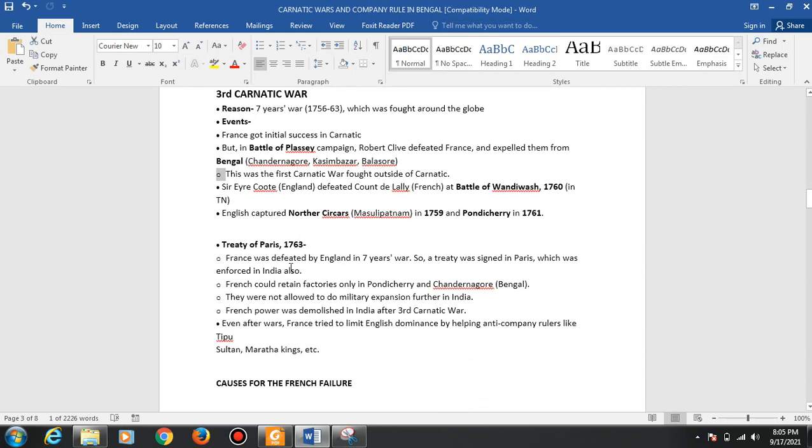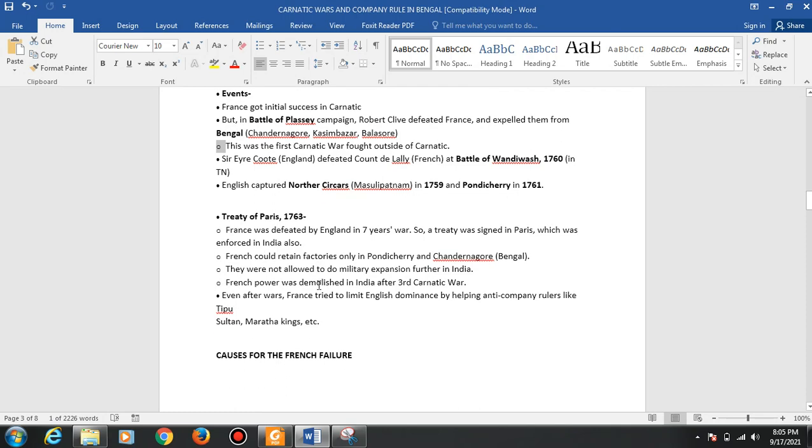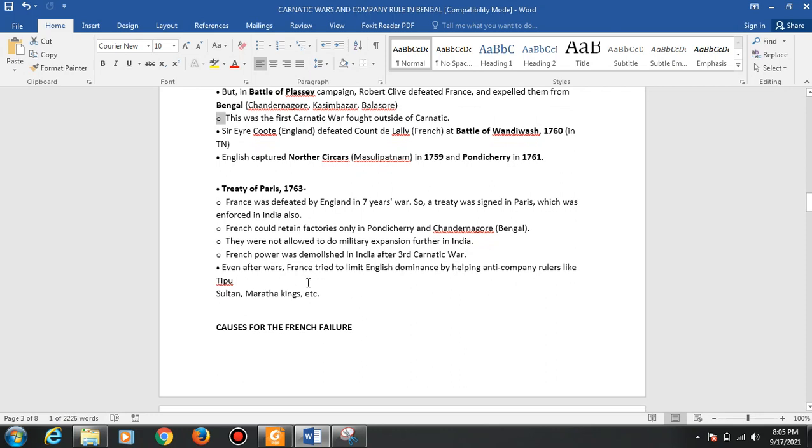So what is the Treaty of Paris? France was defeated by England in the Seven Years' War, and this was the first winning of the English. That's why the treaty was signed at Paris, which was enforced in India also. The French could retain factories only in Pondicherry and Chandernagore. They were not allowed to do military expansion further in India. And the French power was demolished in India after the Third Carnatic War.